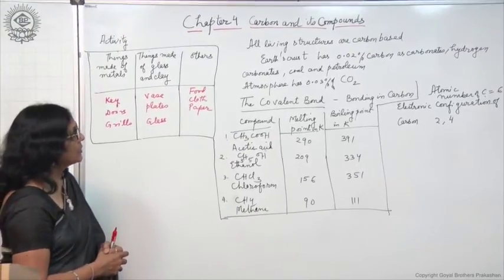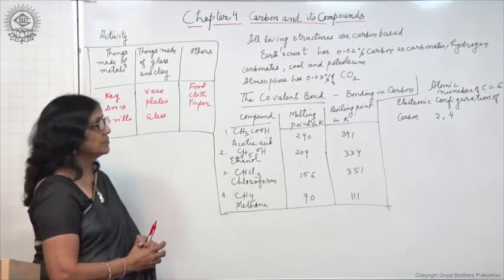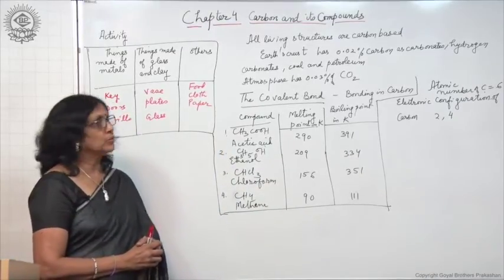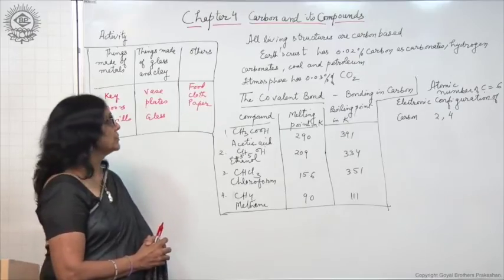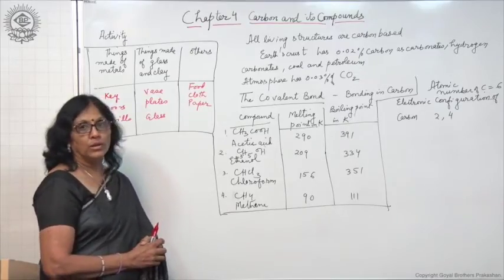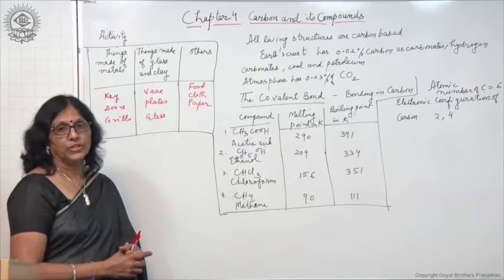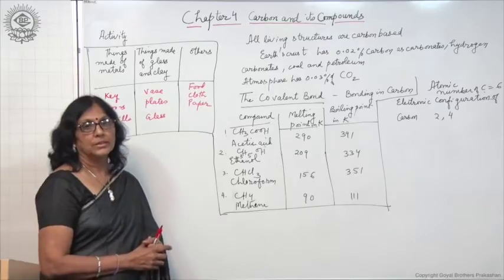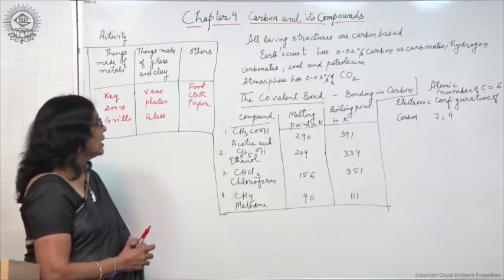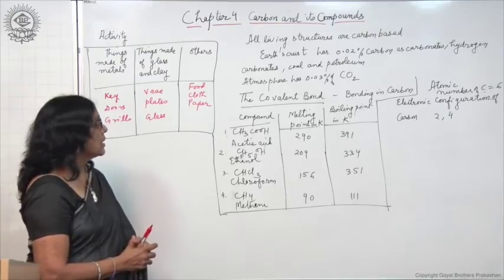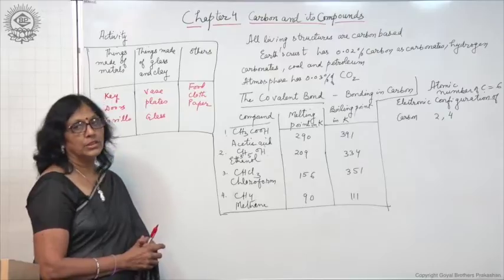Earth's crust has about 0.02% of carbon in the form of compounds such as carbonates, hydrogen carbonates, coal, petroleum. Also carbon is found in the free state as diamond and graphite in nature. In the atmosphere, carbon dioxide is present as 0.03%.